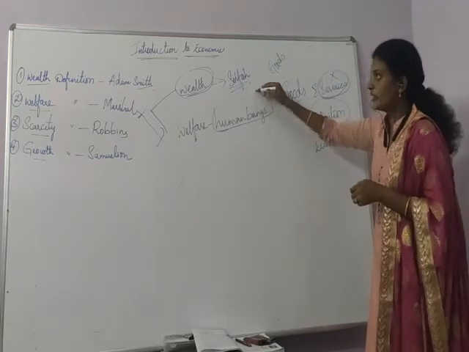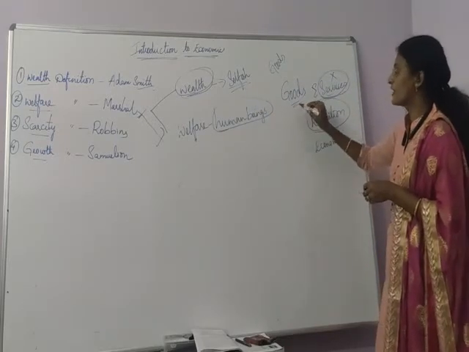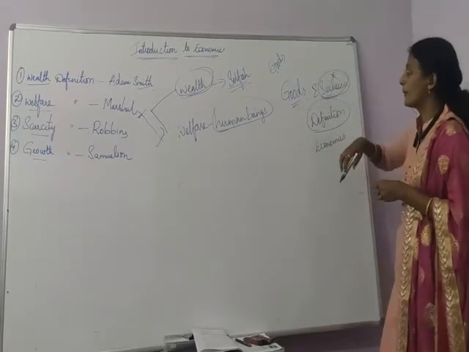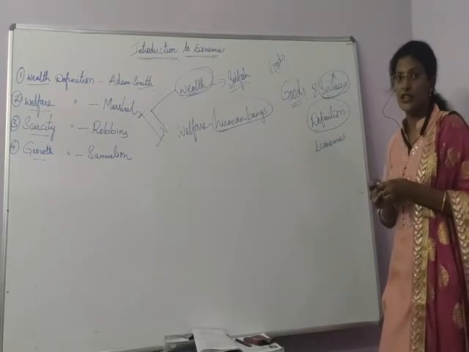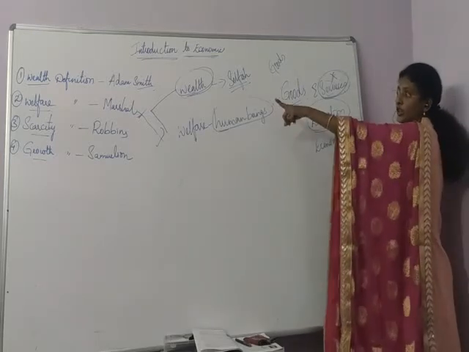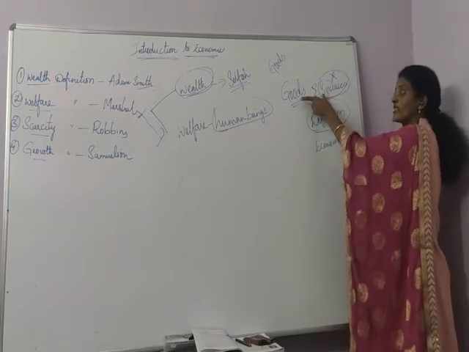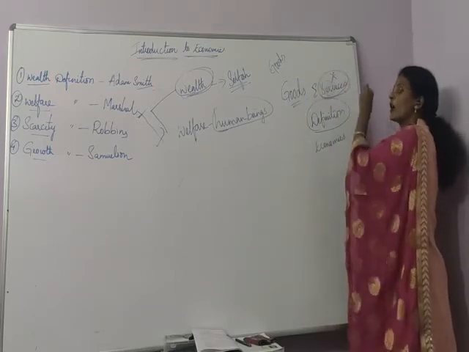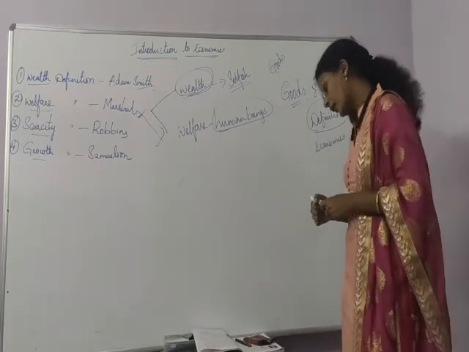But Adam Smith didn't talk about services, and in the welfare definition, Marshall also didn't talk about services. So this is also not a perfect definition. Again, Adam Smith didn't talk about services. Marshall talked about services and goods, but he didn't concentrate on services. This is also a drawback.